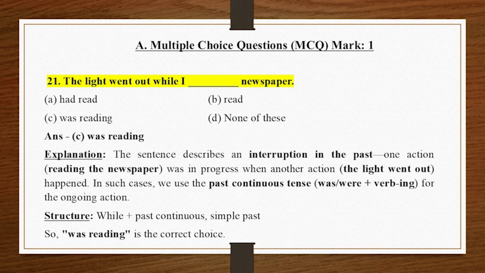In such cases, we use the past continuous tense, was/were plus verb-ing, for the ongoing action. Structure: while plus past continuous, simple past. So, was reading is the correct choice.